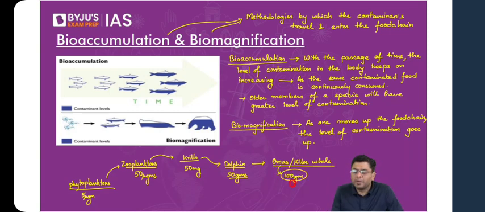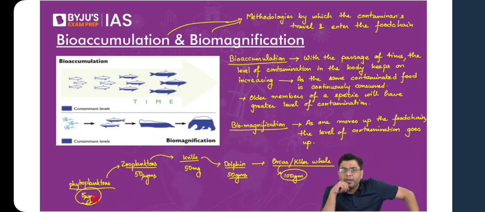So what do you observe? Here, each of the phytoplankton was contaminated by only 5 micrograms. But as you travel up the food chain, each killer whale is contaminated by 100 grams. So the contamination level increases as you move up the food chain, and that is the process of biomagnification.